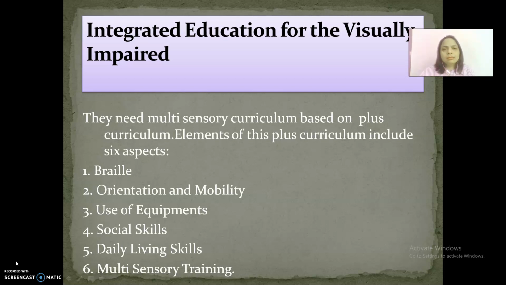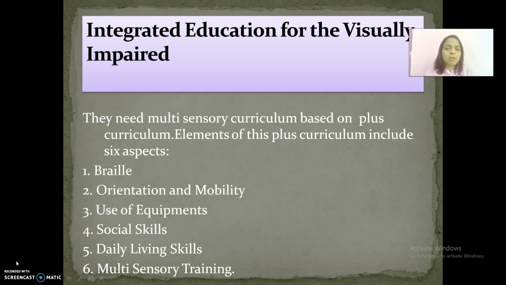And the plus curriculum is not extra, it is compensatory or complementary to the normal curriculum. It has 6 aspects. First is Braille, orientation and mobility, use of equipments, social skills, daily living skills, and multi-sensory training. When we talk about Braille, Braille is a tactile system of reading and writing and was devised by French musician Louis Braille in 1829. Totally blind children and children with very low vision should be trained in the Braille system.